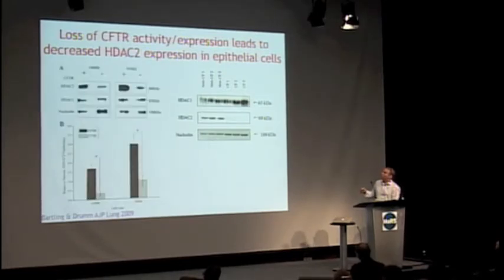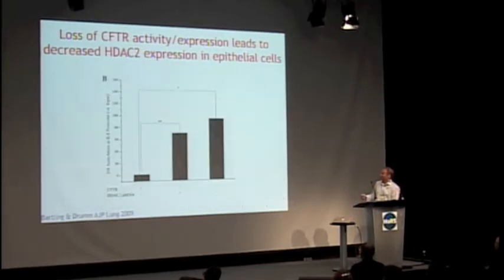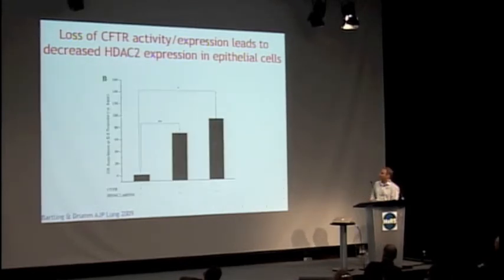And if you remove CFTR or take away the activity of CFTR, you again induce a reduction in HDAC2 activity. And this is just a graphical analysis of this data. There was no change in CBP or P300 expression in epithelial cells from these patients, or in cell lines where we can change CFTR expression.